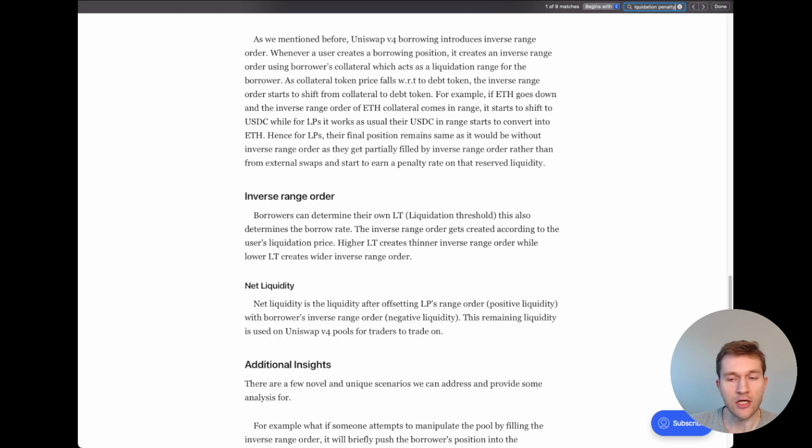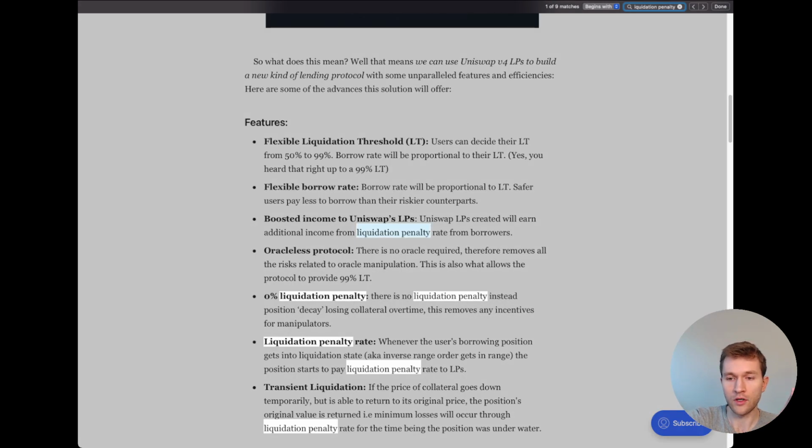So the idea is that there's a continuous liquidation penalty, right? So as long as your position is starting to fall in the liquidatable category, you start paying at this liquidation penalty rate to LPs. So what's the nice property? Well, this solves market manipulation, right? They claim that by doing some analysis, it effectively becomes so expensive to manipulate the spot price to try and farm this liquidation penalty rate that you will not artificially be incentivized to put people in liquidations, right? If it happens, it happens, and LPs earn liquidation penalty rates, but this manipulation and attack will not be possible. So they basically solve both these problems at once. They introduce a liquidation penalty which incentivizes LPs, but then it also is not manipulatable.